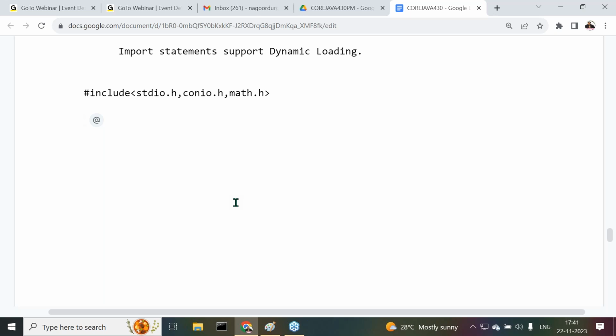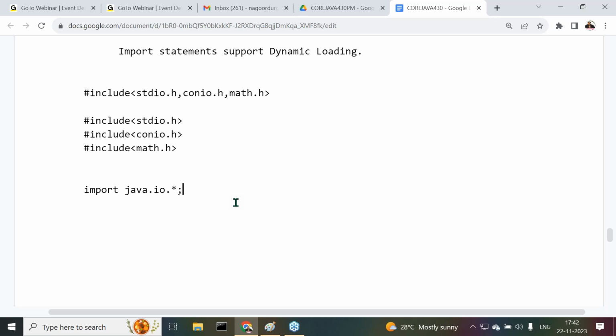No, this is wrong. By using a single hash include statement, we are able to include only a single header file: hash include conio.h, hash include math.h. We are unable to include more than one header file. Got it or not? But in Java, by using a single import statement, we can include more than one class or interface of the same package by using star notation.